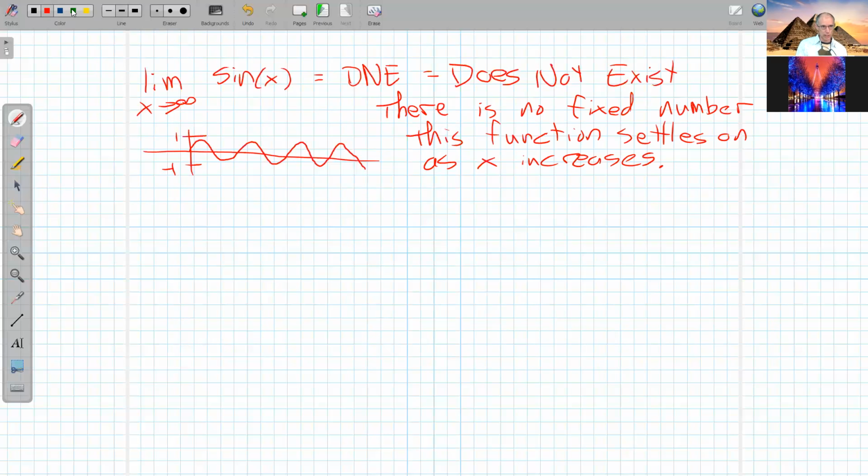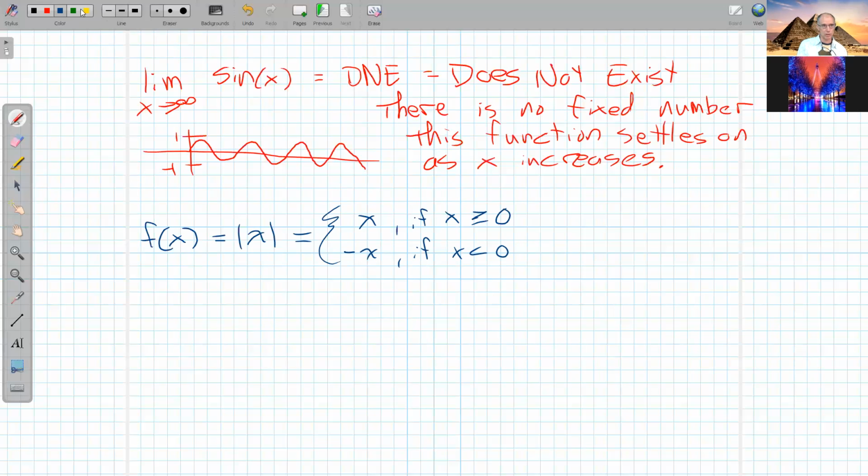All right, another way a limit could not exist. Consider first the function f of x is equal to the absolute value of x. And absolute value of x, remember, is a piecewise function. The absolute value of x is x itself if x is greater than or equal to 0. If I plug in a number like 0 or 1 or 2 or pi, I get 0, 1, or 2 or pi back. However, if I plug in a negative number like -2, I get 2. So I get the opposite of the number I started with, if x happened to be less than 0, that is a negative number.